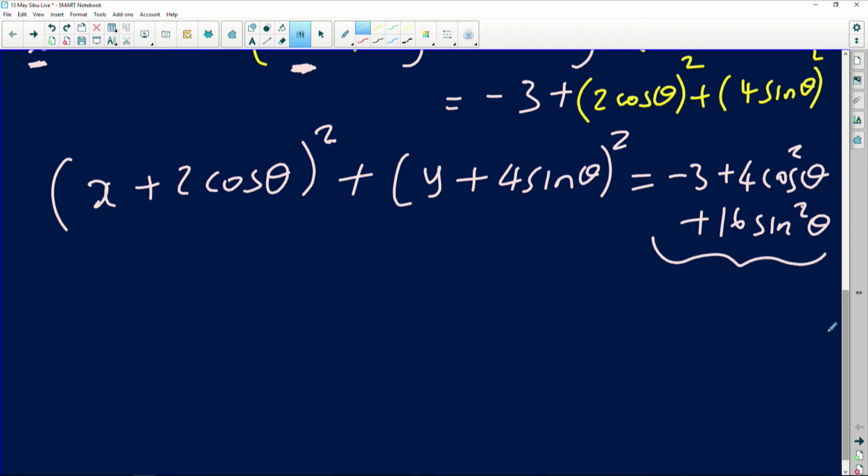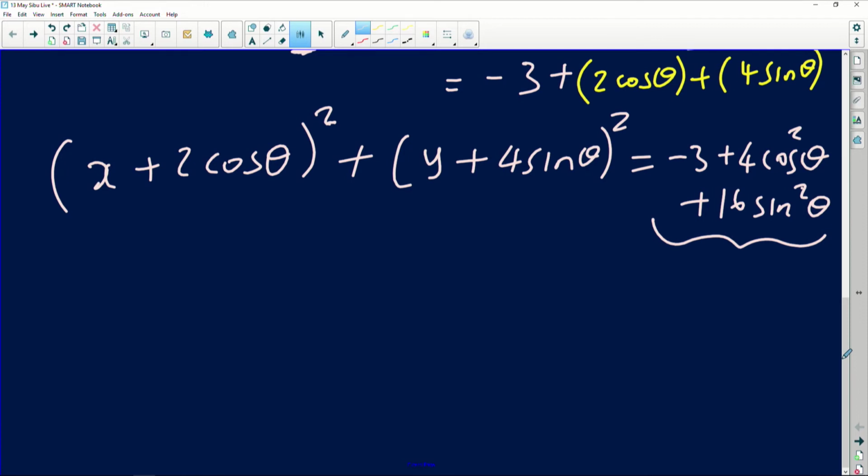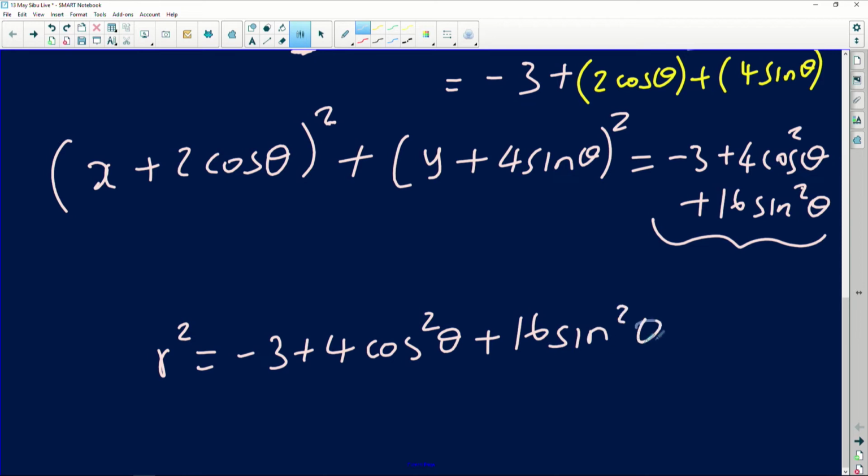That is our radius. So now we need to analyze what is given there. Since your radius squared is basically minus 3 plus 4 cos squared theta plus 16 sine squared theta, we need to show that whatever you're sitting with as r squared can never exceed the square root of 13. Now, to be honest with you, analytical geometry is done.